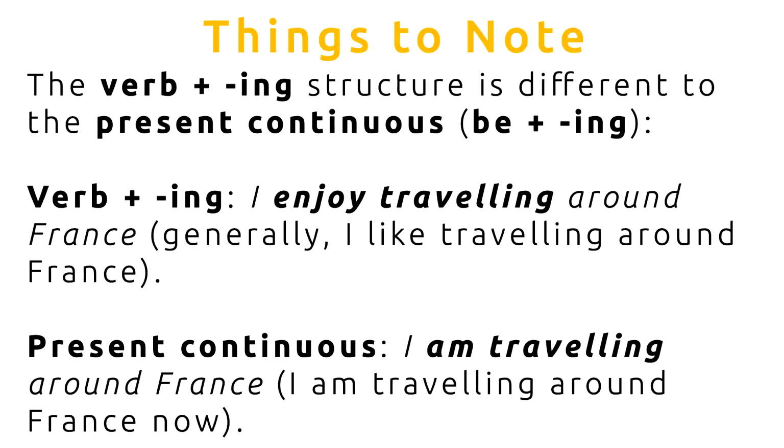I enjoy traveling around France. This means generally I like traveling around France. But the present continuous form is I am traveling around France. This means I am traveling around France now.